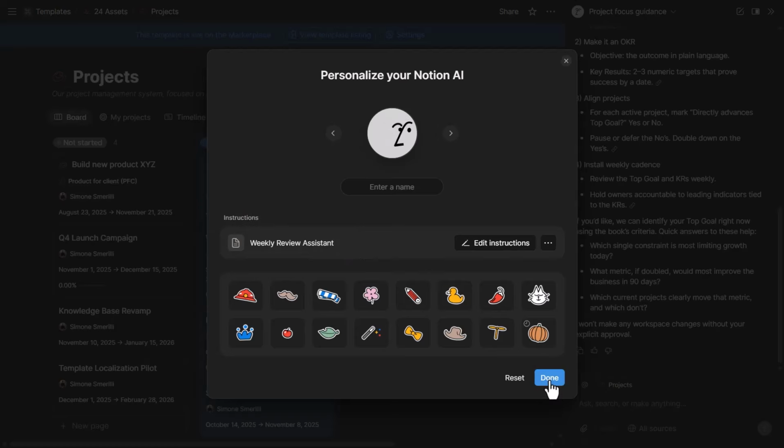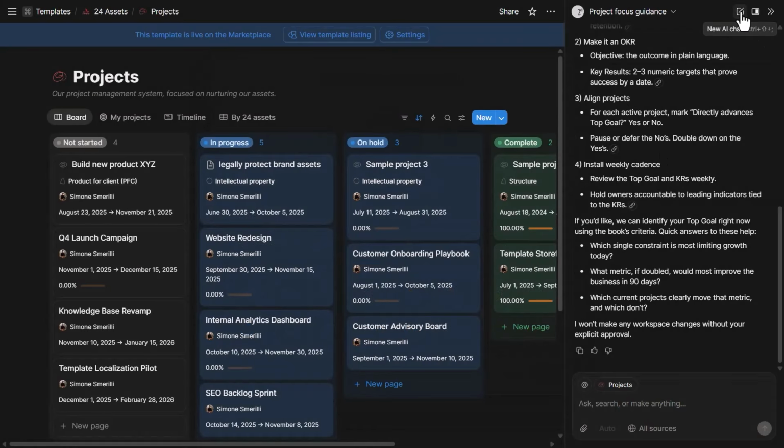And now this is the personality, the kind of character that the Notion AI agent will use in my interaction, whether it be in an existing chat that I already have here, or if I start a new chat from the dedicated icon in here. So this is why personalization matters, in particular for specific tasks that you want done. In this case, if you want to get coached on a specific framework for your business, then the instructions are essential. For more generic tasks, maybe you want the AI agent to add some sample data to your system or to make some updates that are quite generic, then custom instructions might not be that important, although you might set some guardrails that you like in those cases as well.